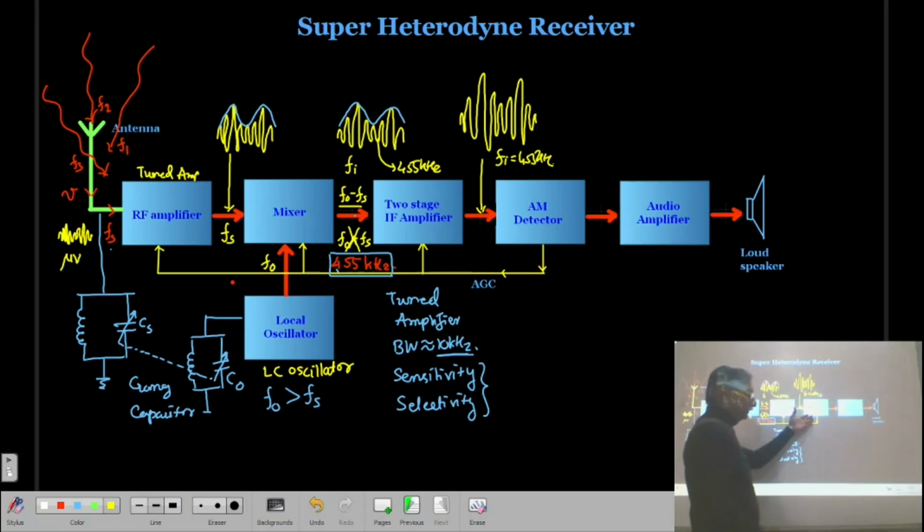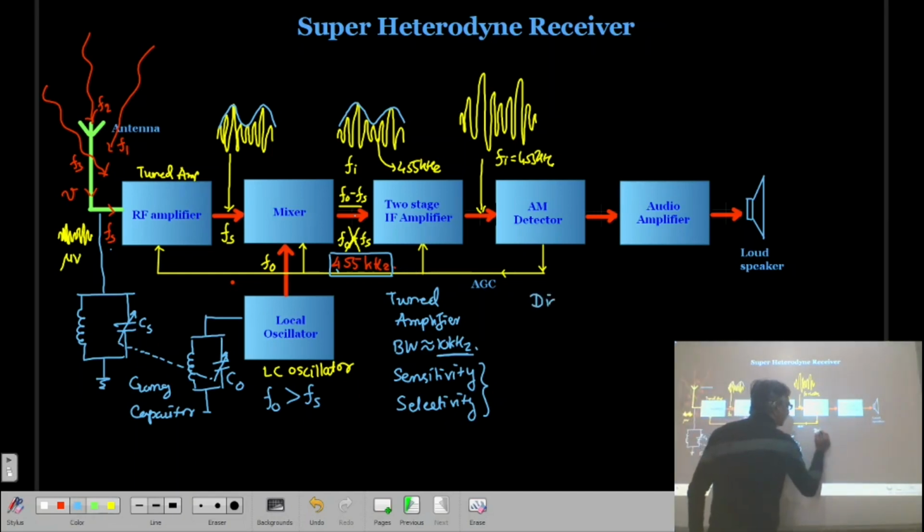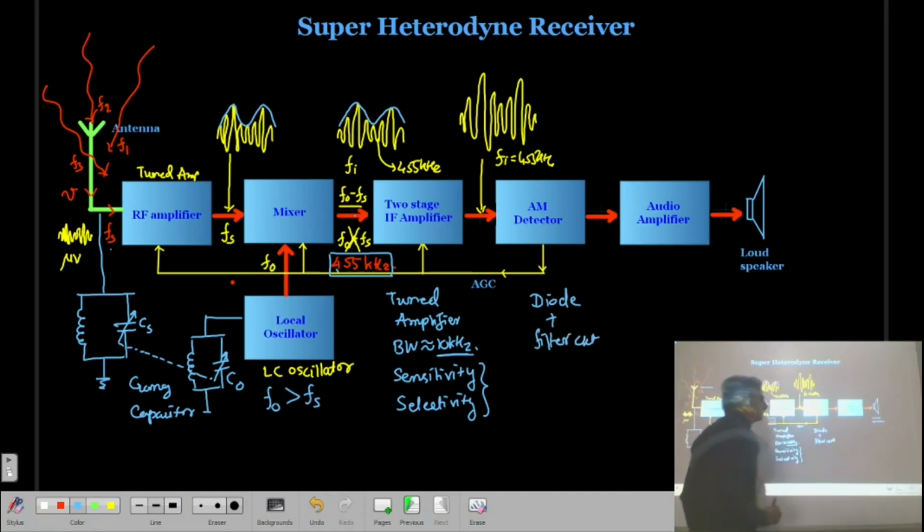This AM detector circuit consists of what? It consists of a diode plus filter circuits. So it is an envelope detector. Already you know the function of the detector circuit: it will separate out the information from the carrier wave.